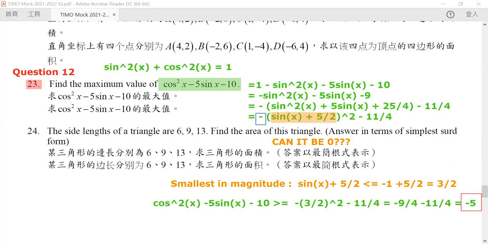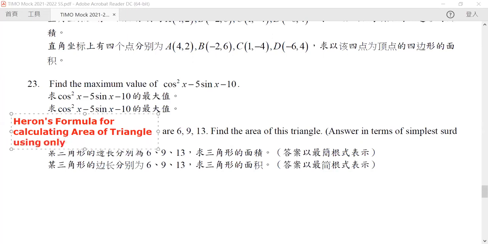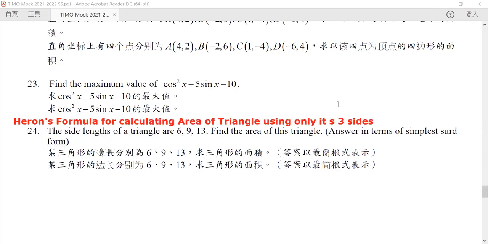Okay, so now let us go to our question 24. Question 24 is an application of Heron's formula. The Heron formula is very useful. The Heron formula is for calculating the area of a triangle using only its 3 sides. No angle, no height, only the values of the 3 sides, and then you can calculate the